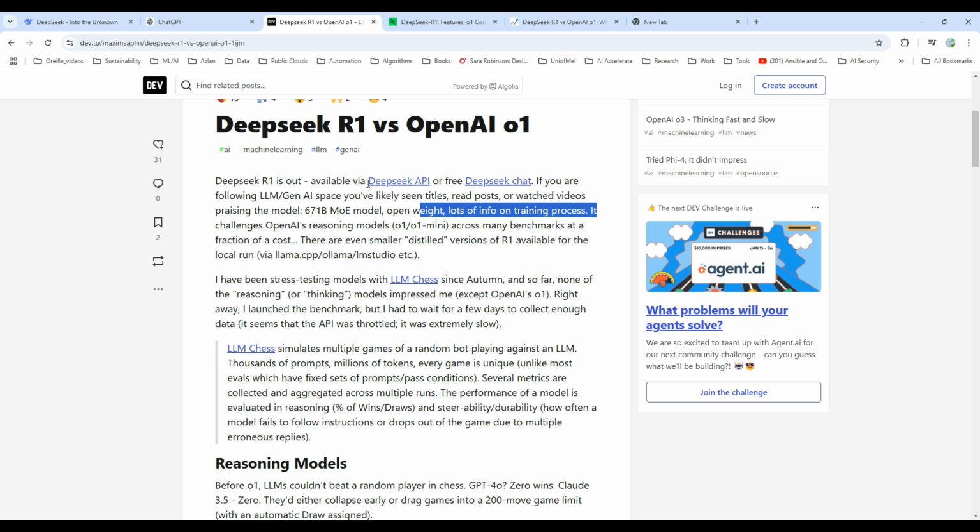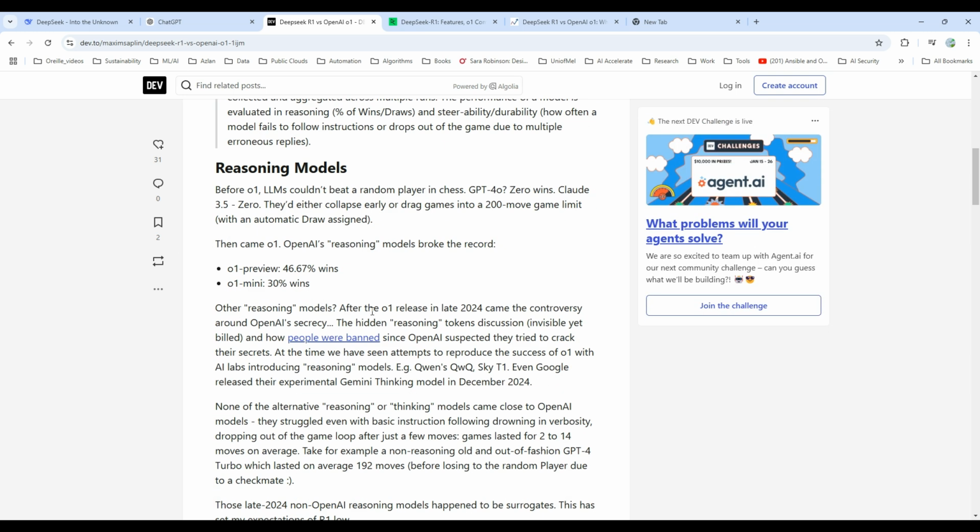There are even small versions of the R1 available for local run. Before, larger models couldn't beat a random player in chess. GPT-4o had 0 wins. Claude 3.5 had 0. They either collapse early or drag games into a 200 move game limit with an automatic draw. Then came OpenAI's reasoning models, which broke the record. O1 Preview had 46.67% of wins and O1 Mini had 30% of wins.